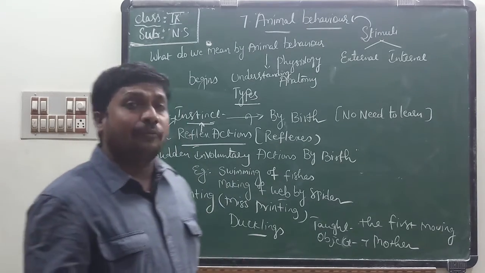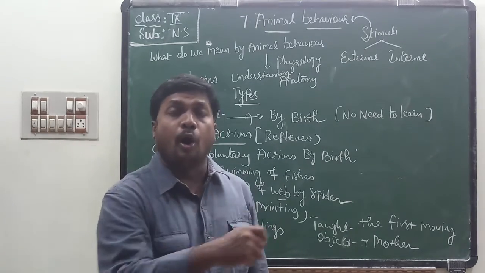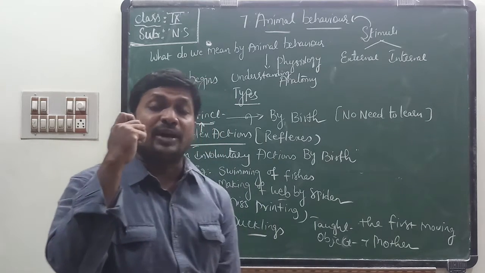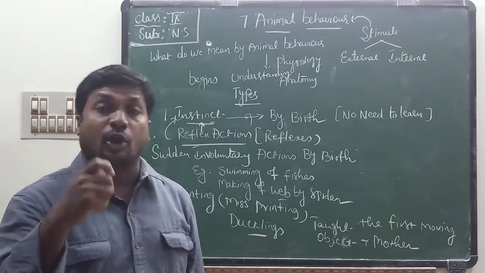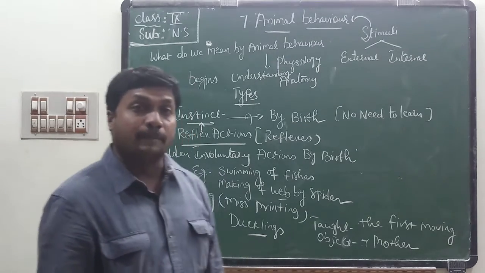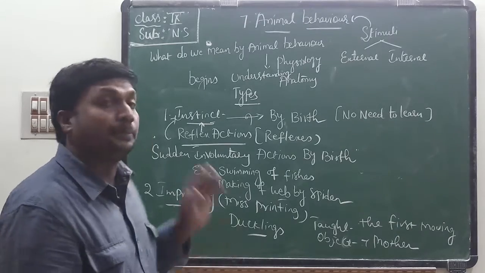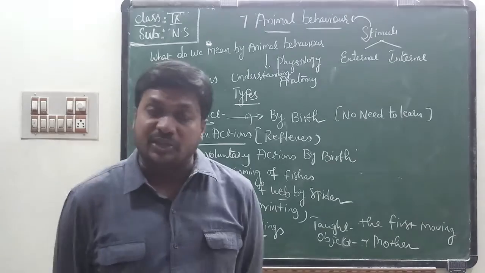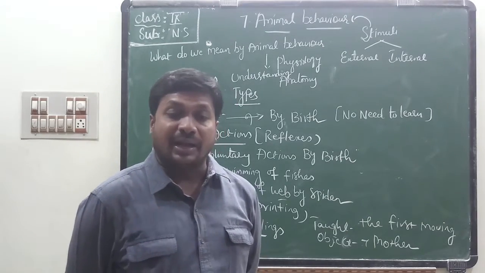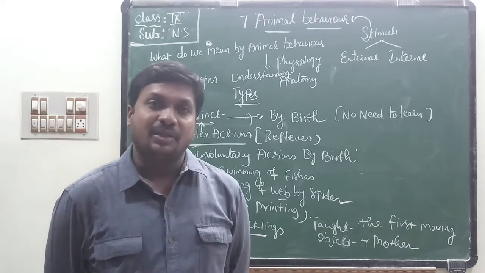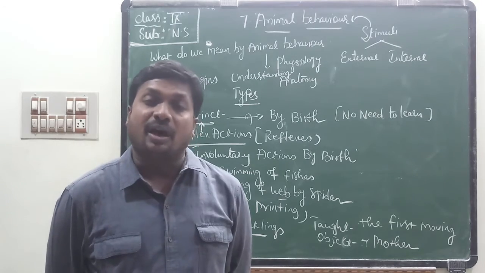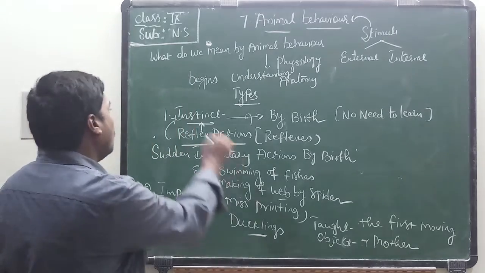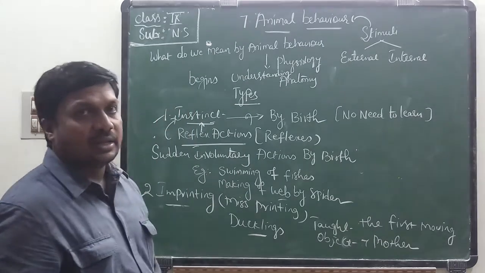Like this, they feel the moving ball or moving drum or etc. as their mother. The first moving object, they think, is their mother. This is called imprinting. Imprinting we can see only in ducklings. If you observe this picture, we can find ducklings following hens. They think hens are their mother. That is called imprinting.